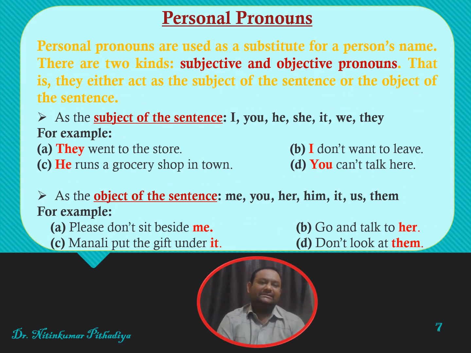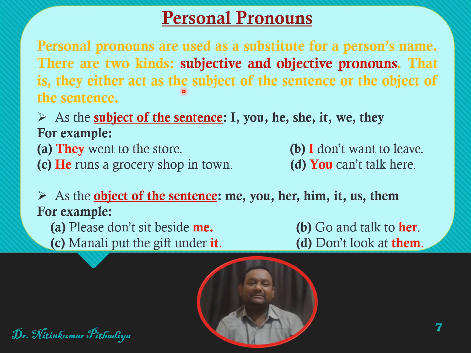So the first is personal pronoun, friends. These personal pronouns are used to replace person's name, and they are generally of two kinds, subjective and objective. Remember the table, friends. In the table, the first two columns were of subject and object.